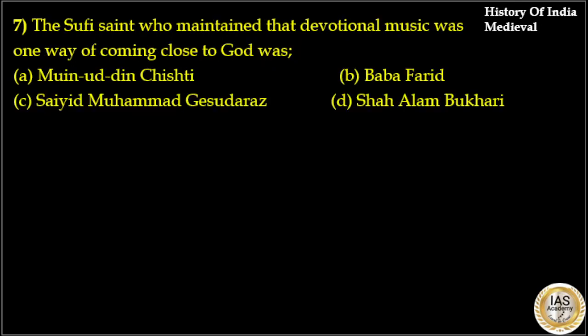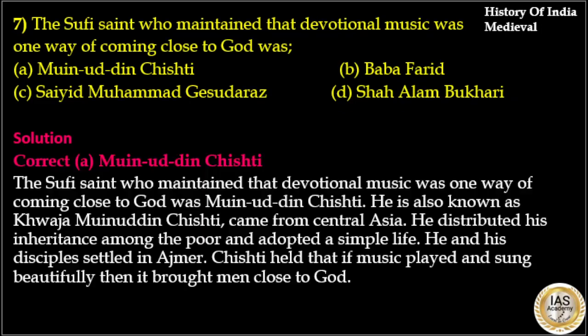The Sufi saint who maintained that devotional music was one way of coming close to God was Moinuddin Chishti. He is also known as Khwaja Moinuddin Chishti, and came from Central Asia. He distributed his inheritance among the poor and adopted a simple life. He and his disciples settled in Ajmer. Chishti held that if music was played and sung beautifully, then it brought men close to God.